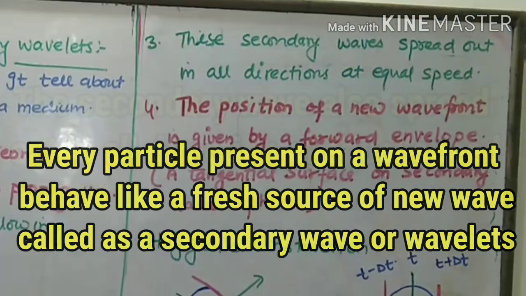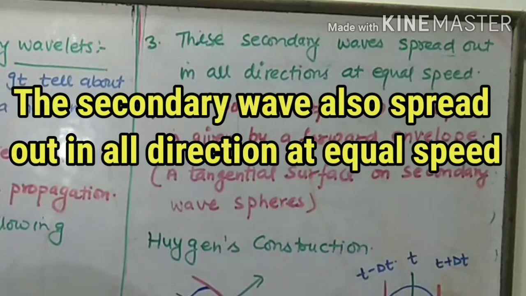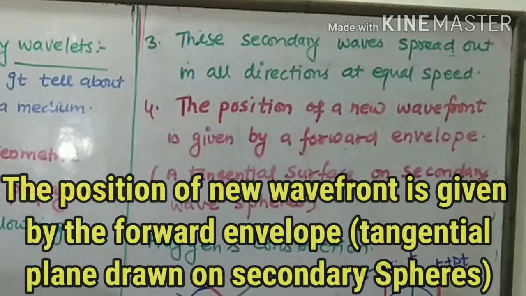Number 3, these secondary waves spread out in all directions at equal speed, again in form of wavefronts. Number 4, the position of a new wavefront is given by a forward envelope. Forward envelope is a tangential plane that is drawn on secondary spheres.